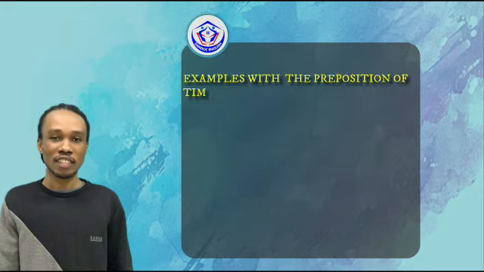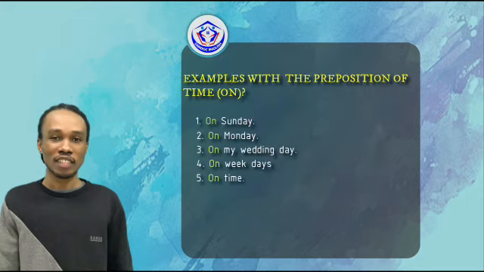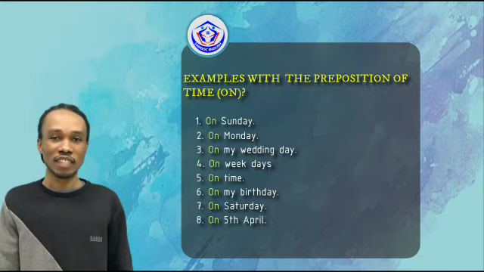For example, on Sunday, on Monday, on my wedding day, on weekdays, on time, on my birthday, on Saturday, on 5th April.